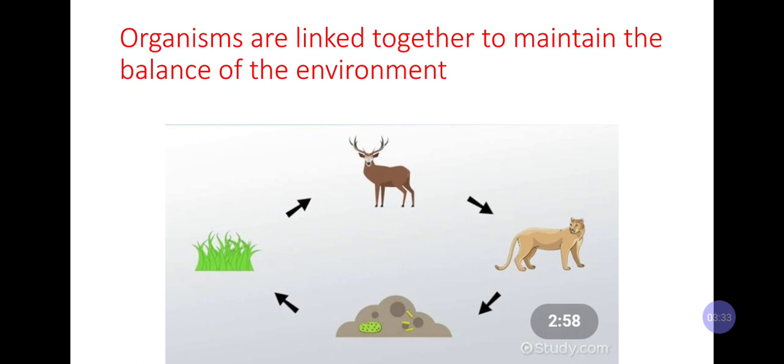Grass is linked with deer is linked with tiger. So you cannot say this grass is not linked with tiger. If there will not be any grass, this deer cannot be alive. So this tiger will also not get the food. So if anything from this cycle is missing, this cycle will be incomplete and it will disturb the balance of the environment. Nowadays what is happening, the number of tiger is going to less and very less. You can say there are very finger counting numbers of tigers left in India, like 14 to 15. What will happen if this 14 to 15 tiger will die?